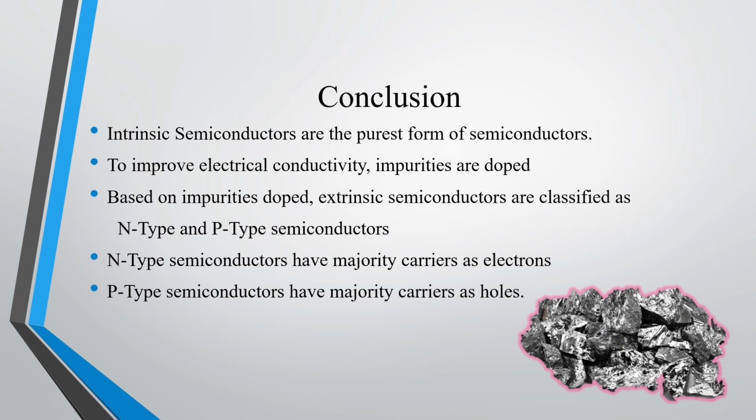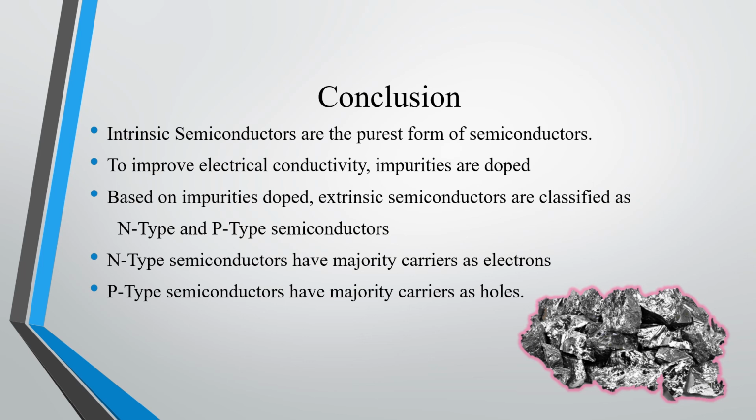When a trivalent impurity is doped, it becomes a P-type semiconductor. When a pentavalent impurity is doped, it leaves free electrons, whereas when a trivalent impurity is doped, holes are created. So from this, we can conclude that N-type semiconductors will have majority carriers as electrons, whereas P-type semiconductors will have majority carriers as holes.